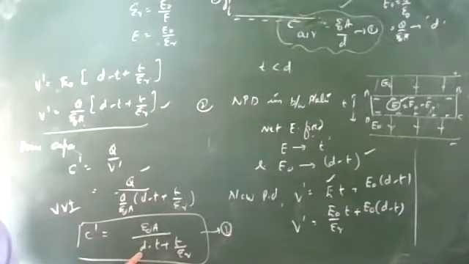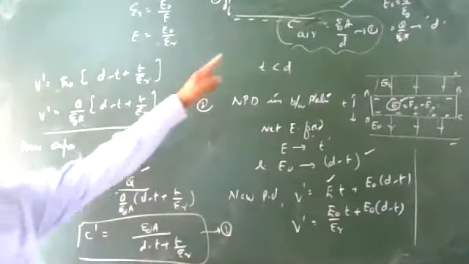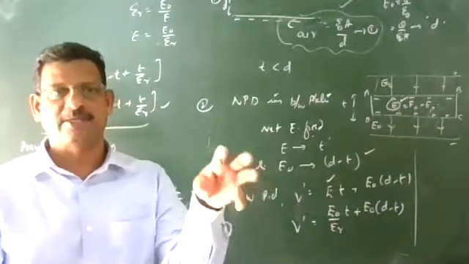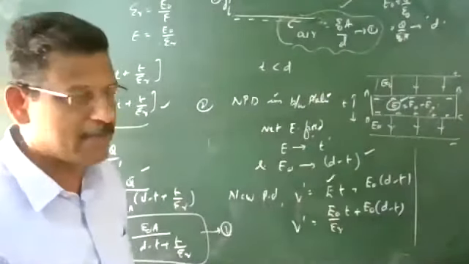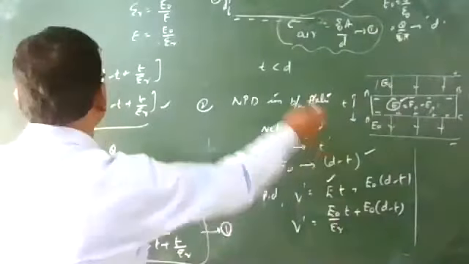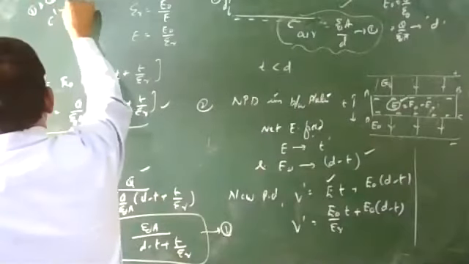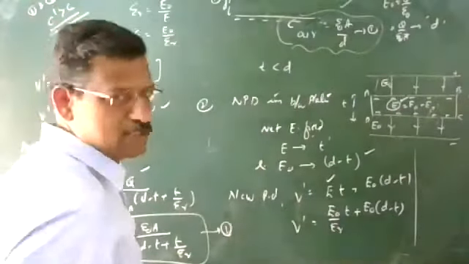So the denominator of the second equation is less than that of the first equation, so C dash increases. When you introduce some part of the dielectric in between the plates of the capacitor, the capacitance still increases. Conclusion from equations 1 and 2: C dash is greater than C, so capacitance increases.